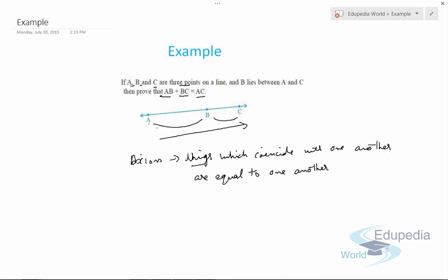Means these three points are coinciding. Means if line AB is coinciding with line BC, then we can say that AB plus BC equals AC according to axiom number 4, or we can say the axiom we have discussed in the previous video. So this is how we can solve the example using the axiom.